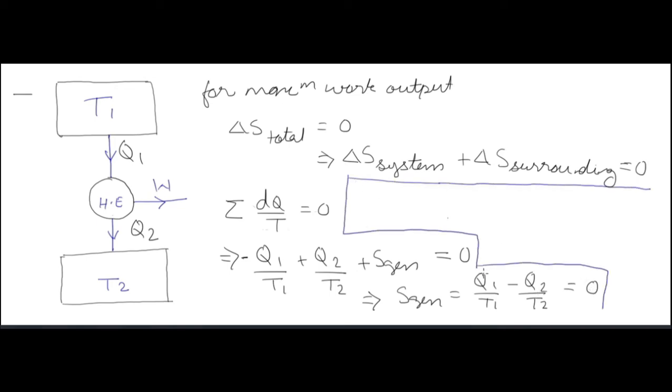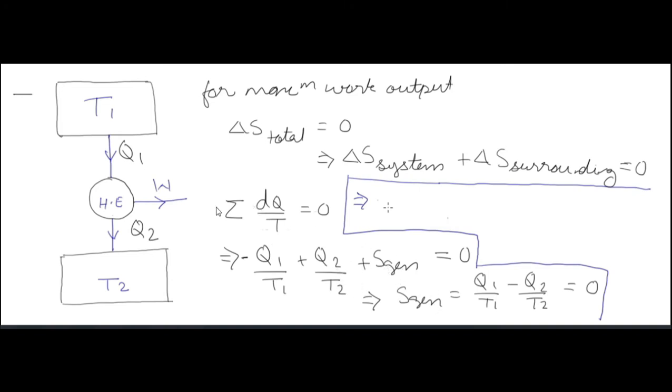Because the source is losing heat, so it has a minus sign, and the sink is gaining heat, Q2 is flowing into the sink, so it's a positive value. So minus Q1 by T1 plus Q2 by T2 plus entropy generation.